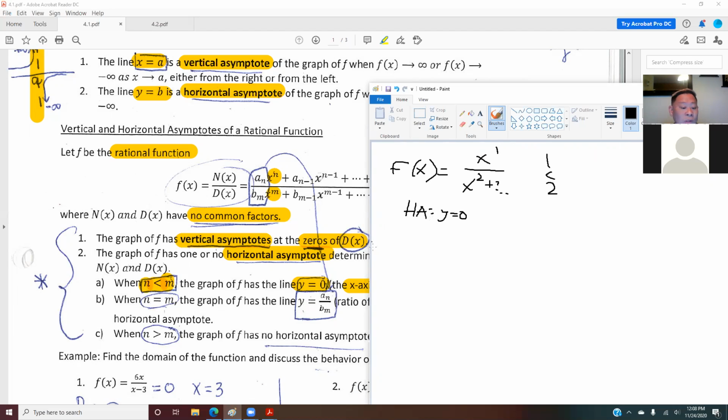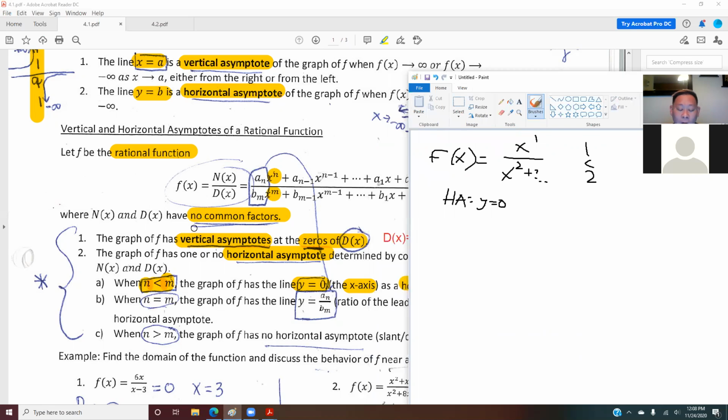And yes, you can use a shortcut in my test, because horizontal and vertical asymptote is very long to write. You can use HA for horizontal asymptote and VA for vertical asymptote. So if you have this kind of function, then your horizontal asymptote will be 0.